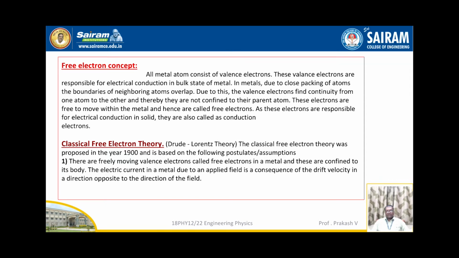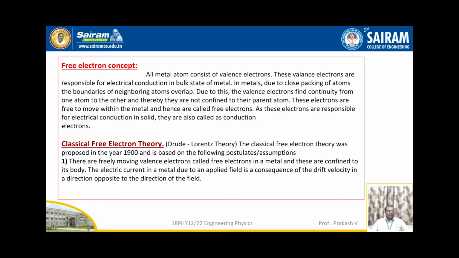Due to this, the valence electrons find continuity from one atom to the other atom, and thereby they are not confined to their parent atom. These electrons are free to move within the metal and hence they are called free electrons. As these electrons are responsible for electrical conduction in solid, they are also called conduction electrons.